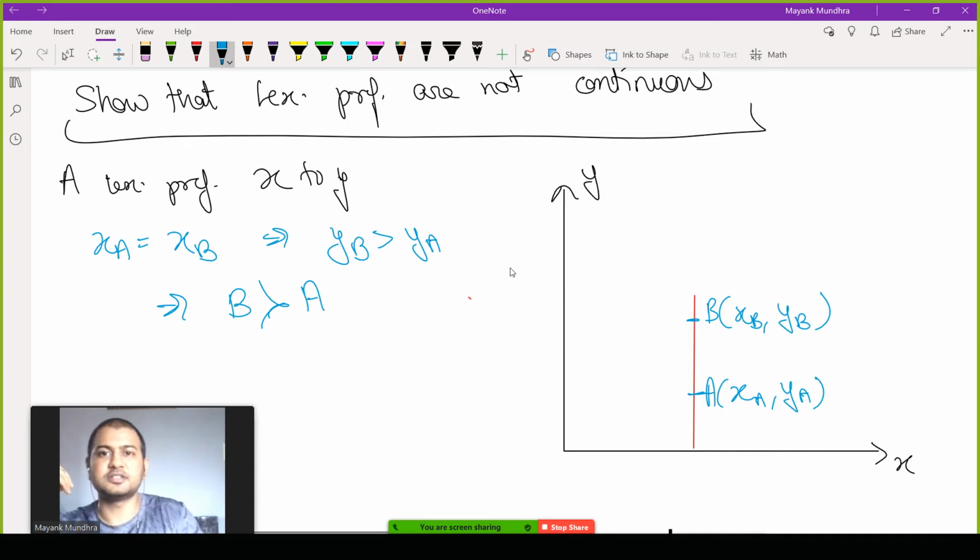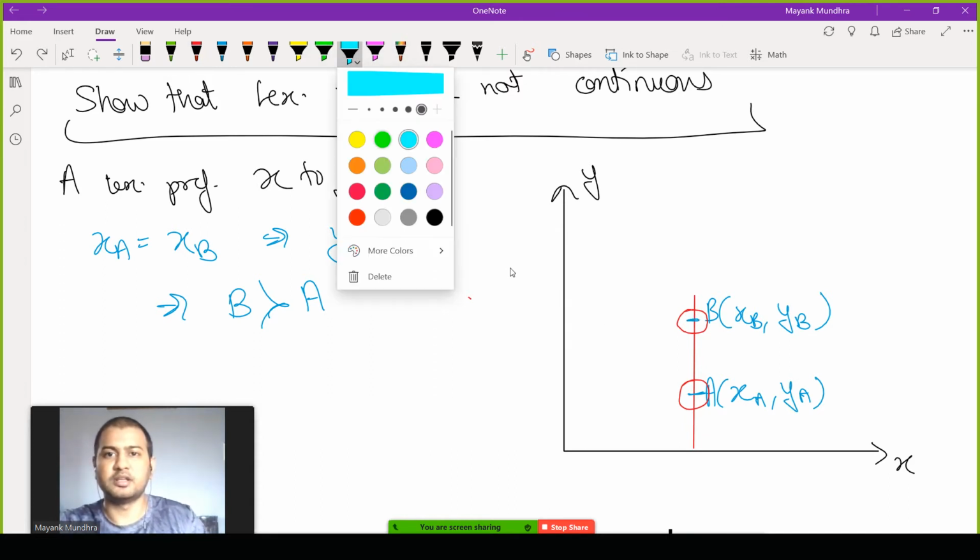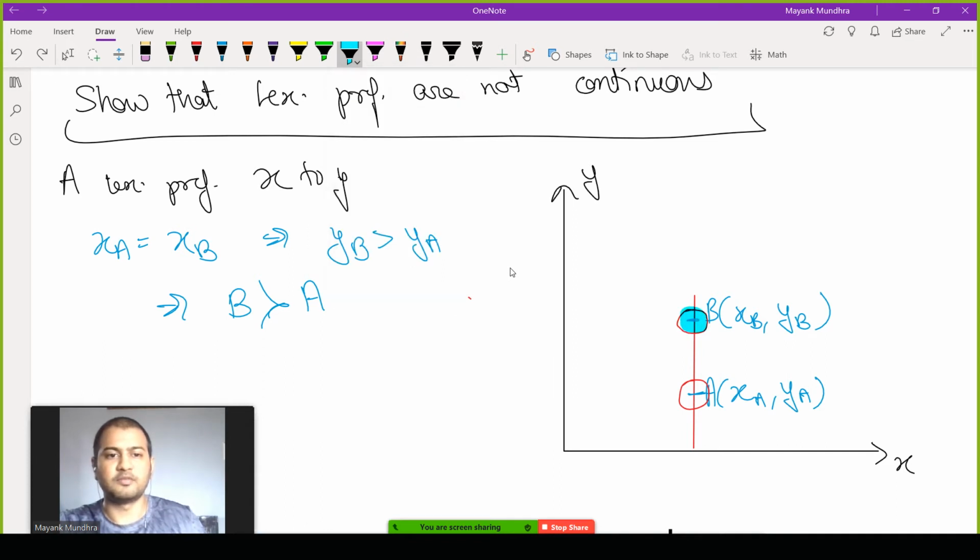The definition says that if one bundle is strictly preferred, then you can construct a sufficiently small circle around B and a sufficiently small circle around A, such that all bundles in the small circle around B are more preferred to all bundles in the small circle around A. That's the definition of continuity.